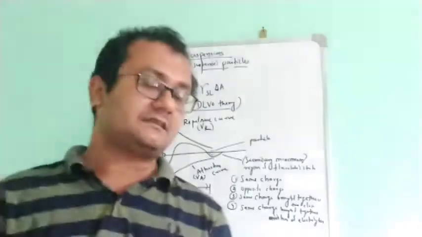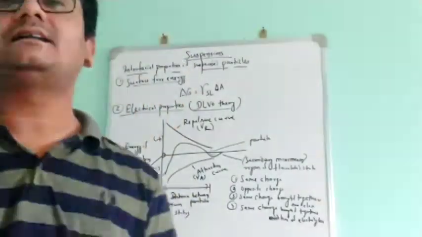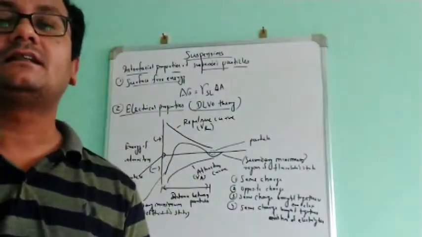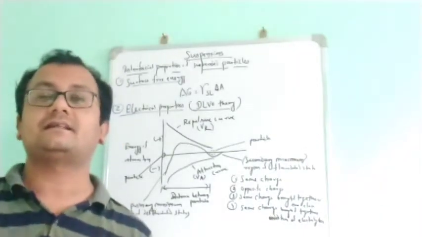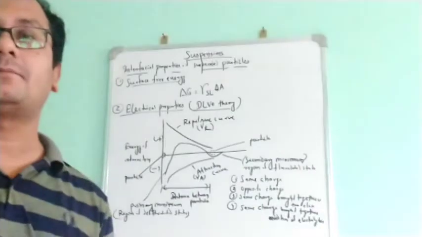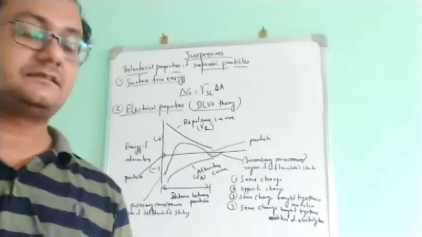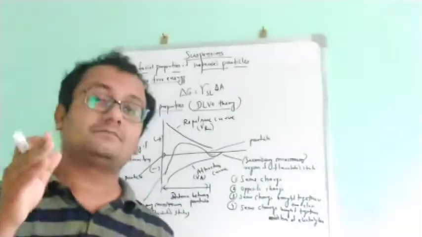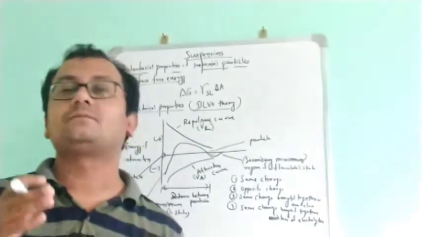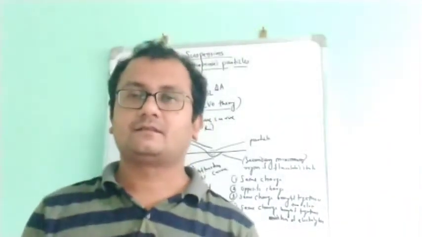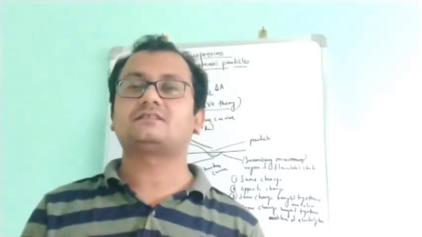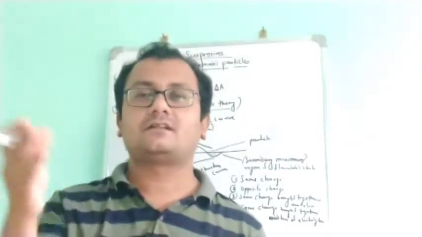With this, now we'll discuss the important part of the suspension, that is the interfacial properties of the suspended particles. Because we are going to suspend the particles inside a liquid, and that should be uniform, not on the top of the liquid or on the bottom of the liquid.